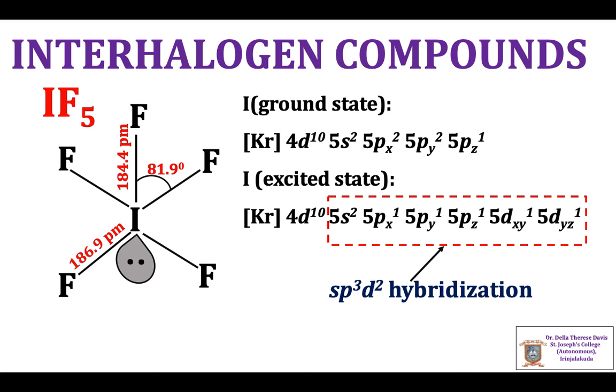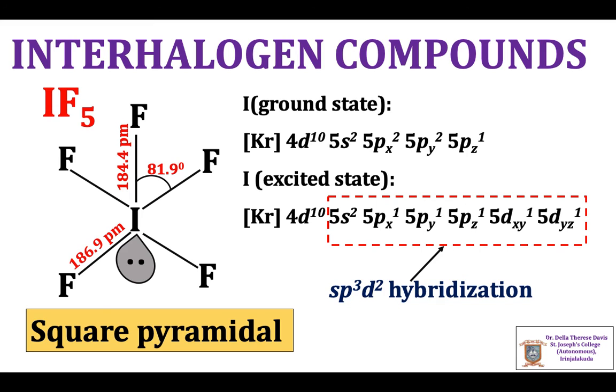Out of these 6 orbitals, one hybridized orbital contains the lone pair of electrons and other 5 half-filled hybridized orbitals are used for sigma bond formation with fluorine atoms. The electron pairs are arranged in octahedral manner. If we consider the I-F bonds, the molecule has a square pyramidal shape.